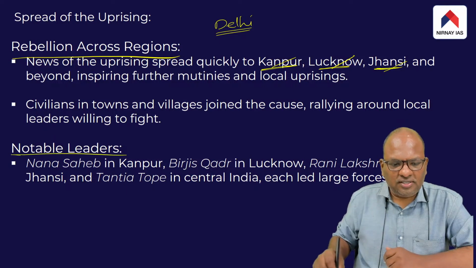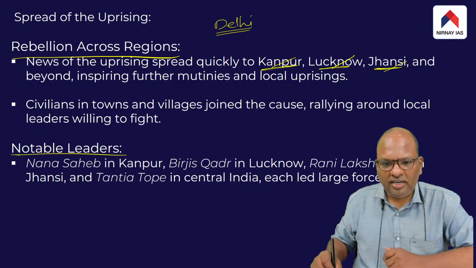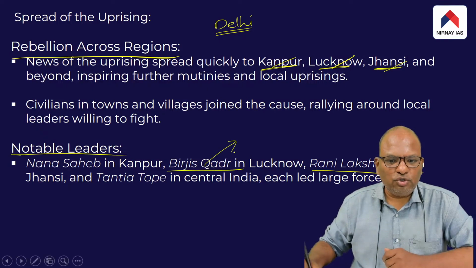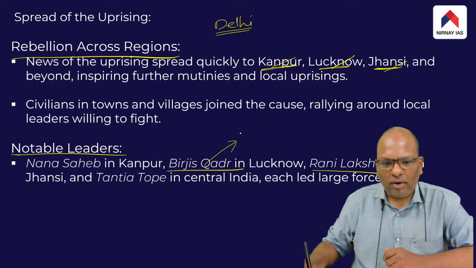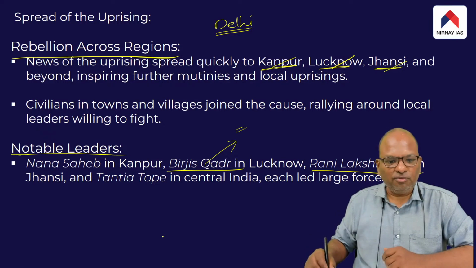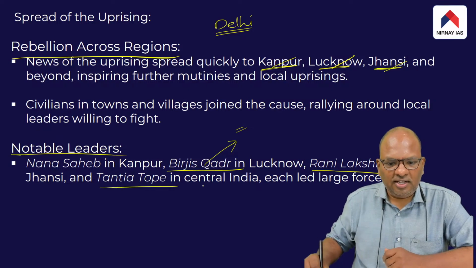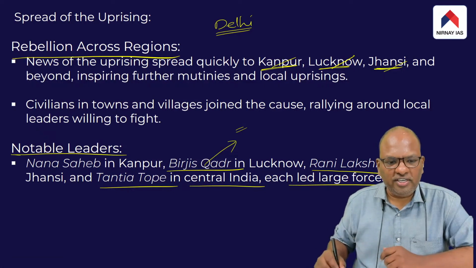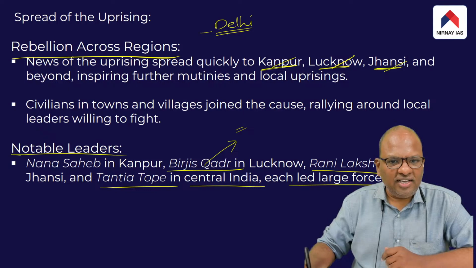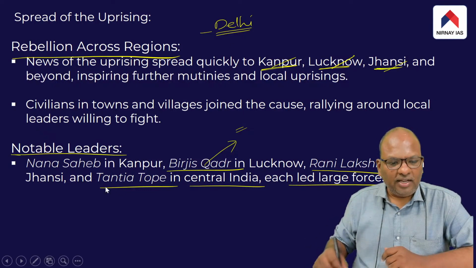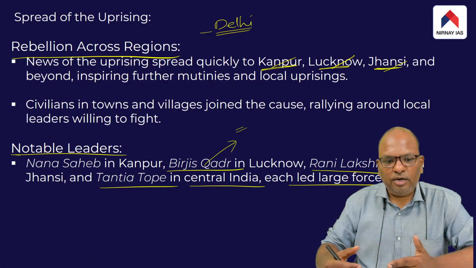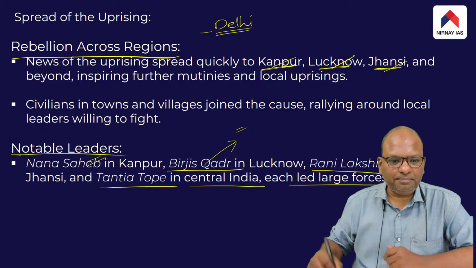So the point is, all the names which I have discussed in the beginning, like Jhansi Lakshmi Bai, actively participated in it. Birjis Qadir, who happened to be the son of the Awadh ruler Wajid Ali Shah, participated in this revolt. Tantia Tope, another important personality, also participated in this 1857 revolt. So the whole point is, the revolt began in Delhi, soon it spread to other parts of North India, and the traditional leaders of the Indian society came forward and provided leadership to the sepoys. That's the point.